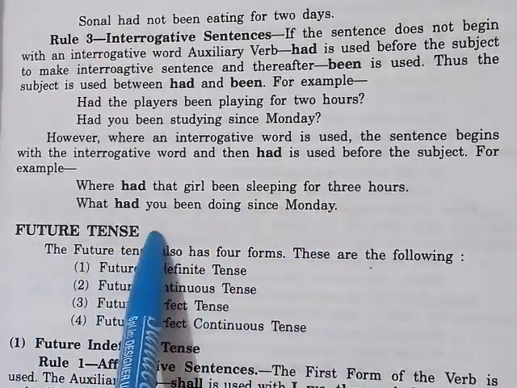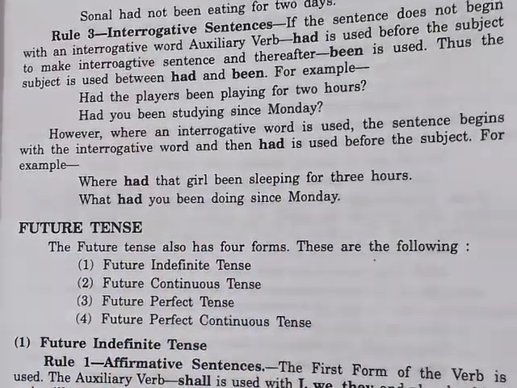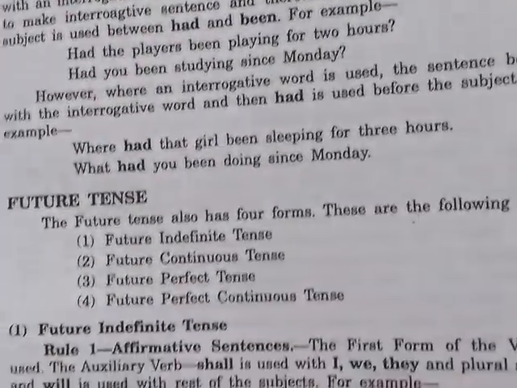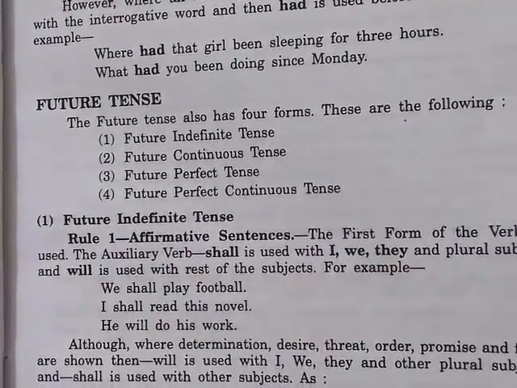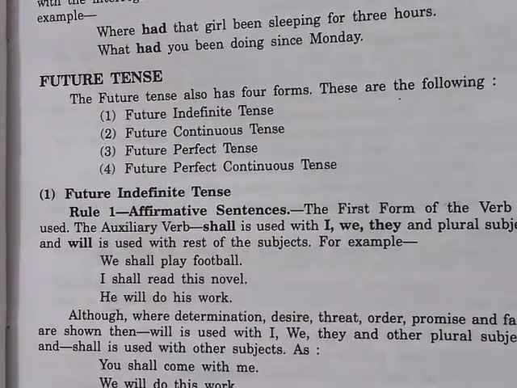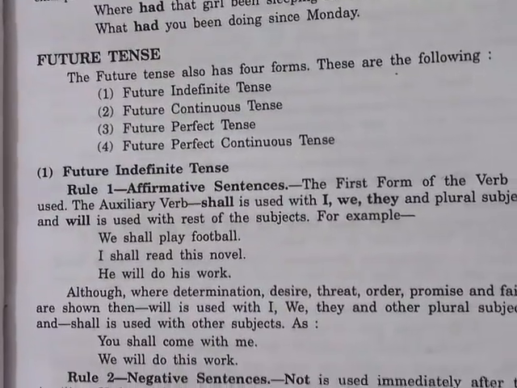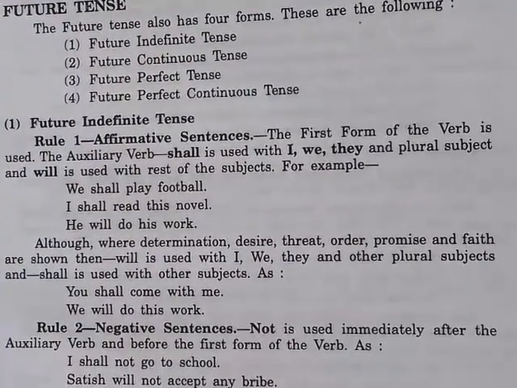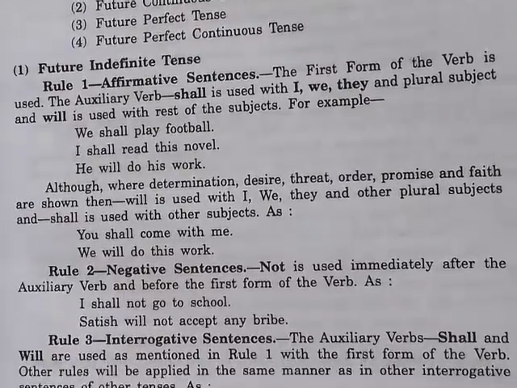Now, the last one is the future tense. The future tense also has 4 forms: future indefinite tense, future continuous tense, future perfect tense and future perfect continuous tense. Affirmative future indefinite tense.